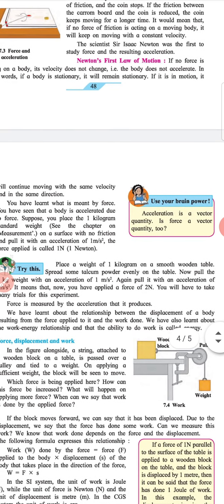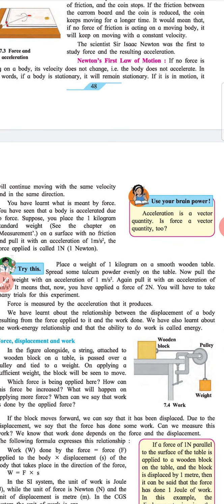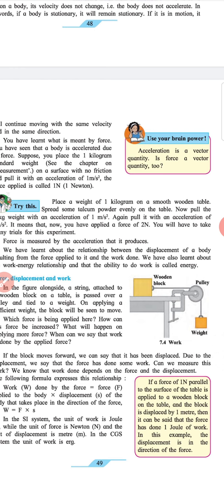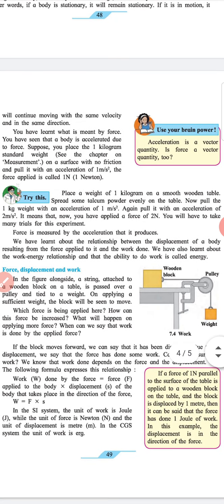Use your brain. Acceleration is a vector quantity. Is force a vector quantity too? Try this. Place a weight of 1 kilogram on a smooth wooden surface. Spread some talcum powder evenly on the table. Now, pull the 1 kg weight with an acceleration of 1 meter per second square. Again, pull it with an acceleration of 2 meter per second square. This means that now you have applied a force of 2 Newton. You will have to take many trials for this experiment. Force is measured by the acceleration that it produces.